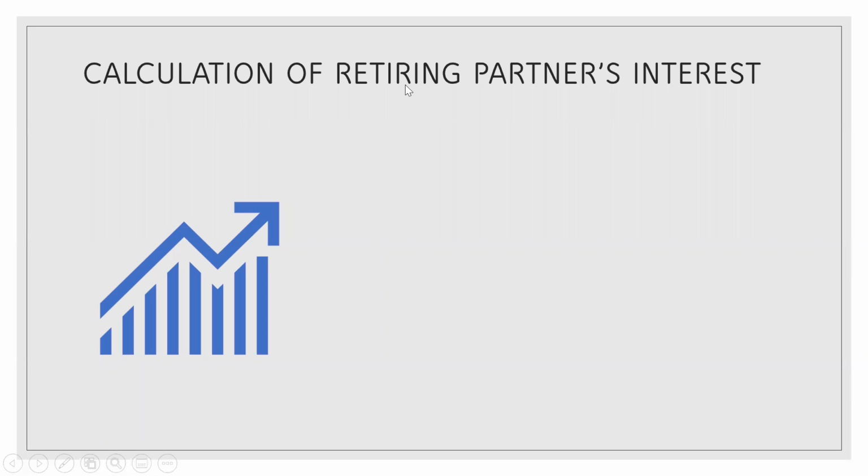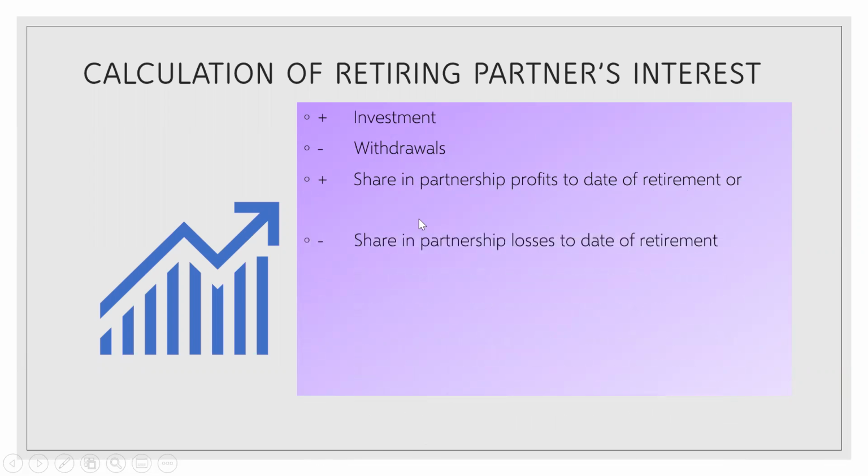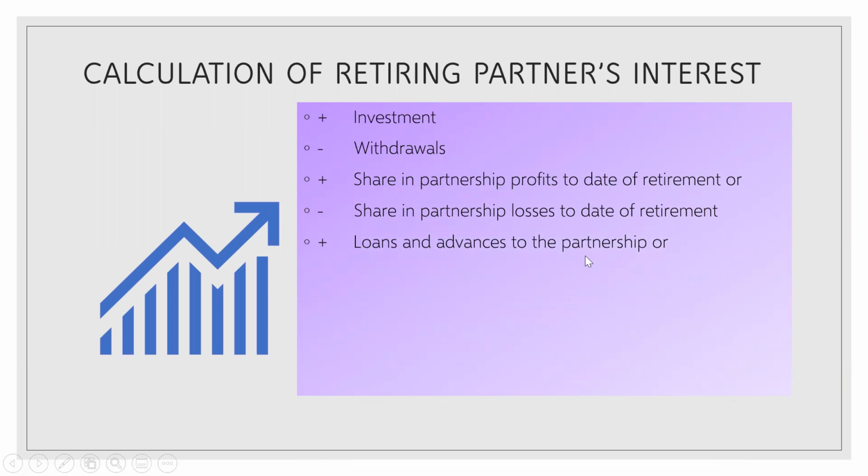So how do we calculate the retiring partner's interest? How do we adjust it? What are the things we have to consider? So, of course, this is the beginning balance, no? From the beginning balance, or that is the, let's say, January 1 balance. You have to subtract any withdrawal from January 1 to May 1. You have to add any share in profit if the result was supposed to be a profit. That is to the date of the retirement, or subtract if it was a loss. And then you can also add loans and advances to the partnership.